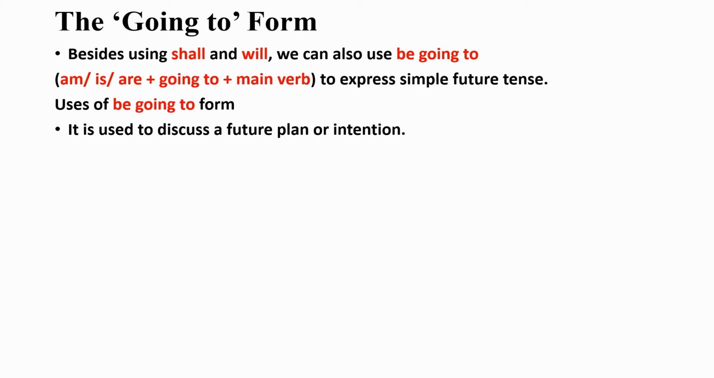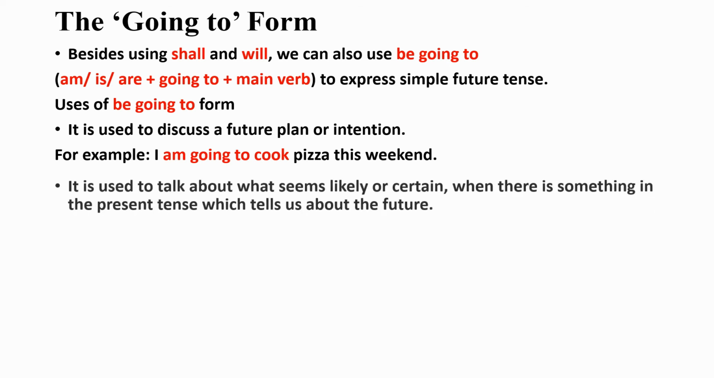Suppose I have decided to do something in the future, I can express that in simple future tense. For example, I am going to cook pizza this weekend. I am planning to go for a picnic this weekend.